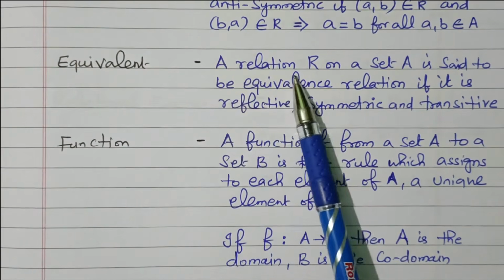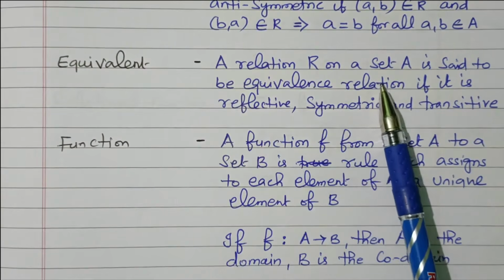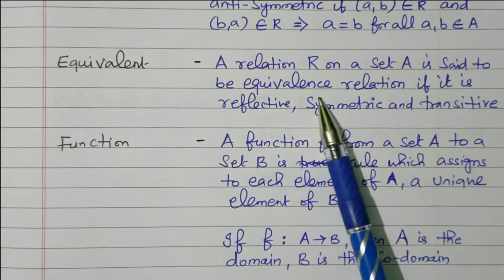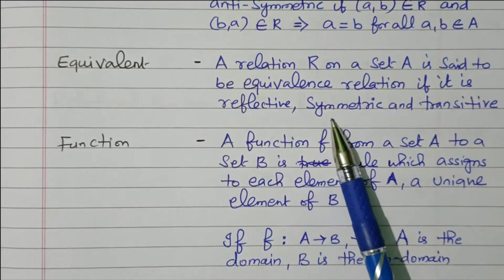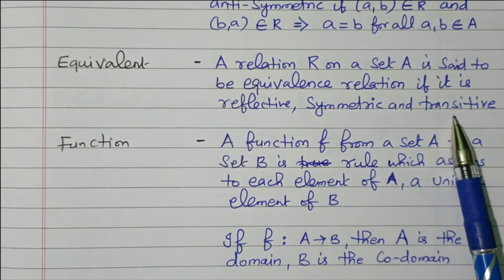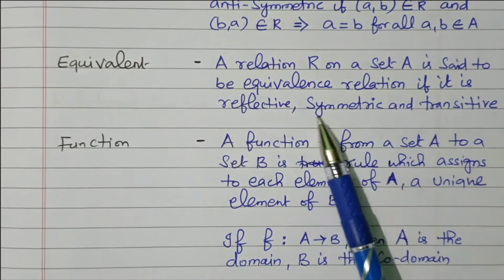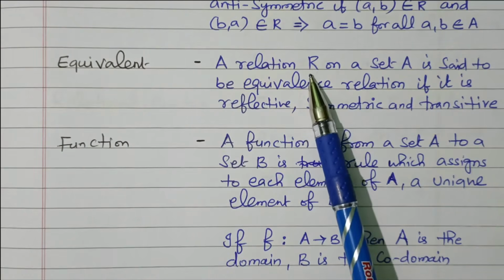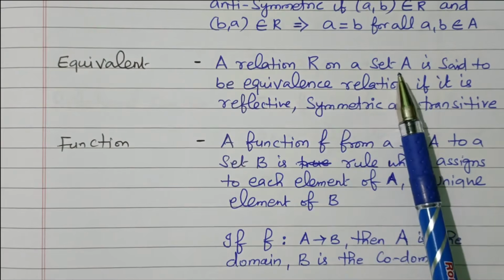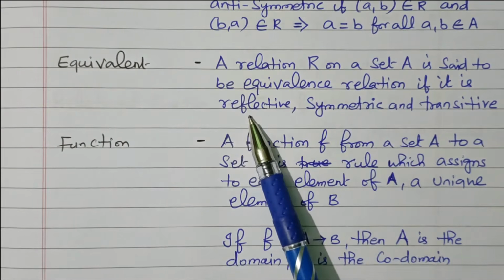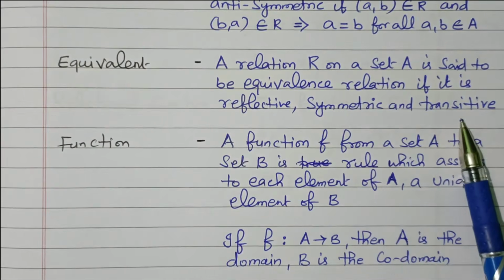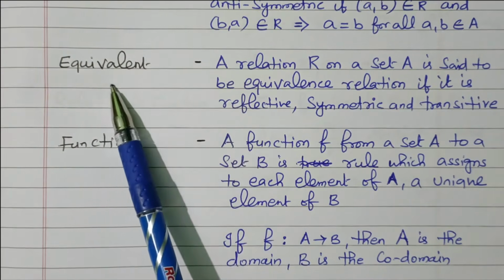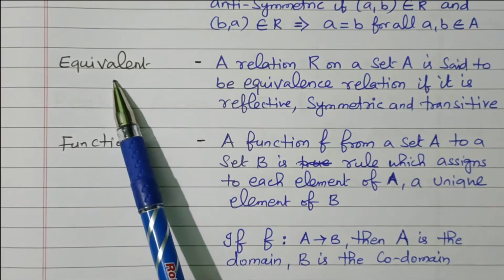Equivalence. A relation R on a set A is said to be an equivalence relation if it is reflexive, symmetric and transitive. So the three properties we discussed earlier: if the relation R on a set A satisfies the reflexive property, symmetric property and transitive property, then it is called an equivalence relation.